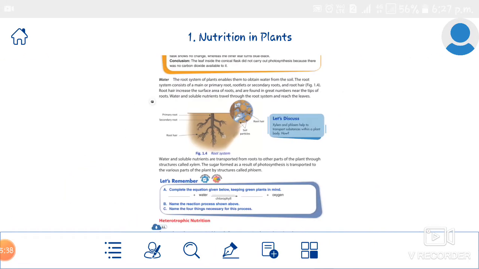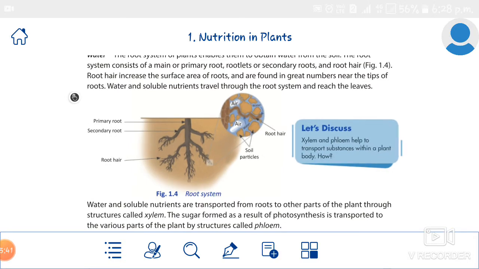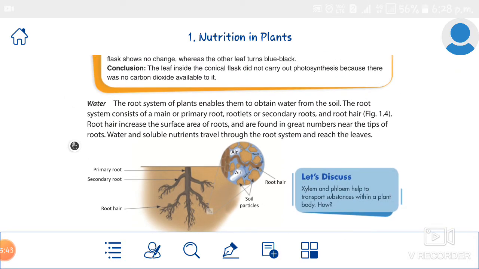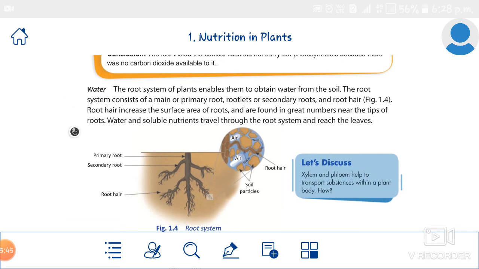And the fourth condition we studied about is water. You know that the plant's roots absorb the water from the soil through the root system. Above the root system is the shoot system, and below that is the root system. The root system has three parts, right? What are they? Primary root, secondary root, and root hair. The root hair increases the surface area for absorption.